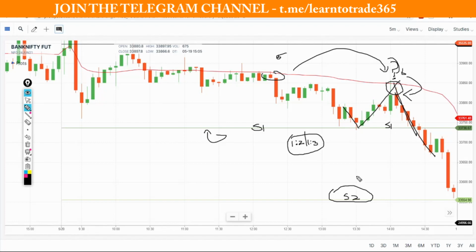I will focus either on support 2, because support 1, after a pullback, is not sustained, it is again coming down. So I will do my pre-meeting again here, and support 2 will be my broader target for intraday, because intraday has a time constraint. The market closes by 3:30, even after 3:15 those who have taken leverage are gone, it will be squared off. So either S2 will be my focus because S1 is clearly failing, or 1 is to 2 or 1 is to 3 will be my minimum risk reward which I will focus on.